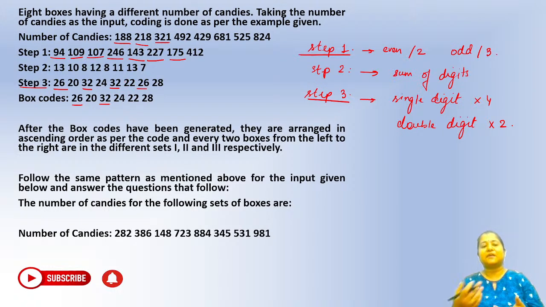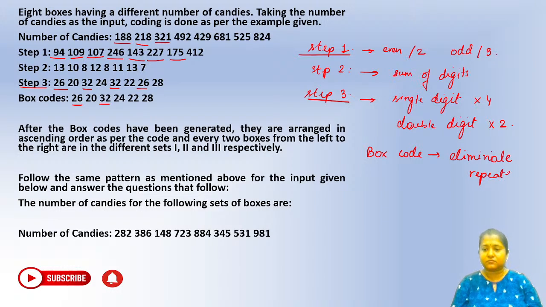So whatever is coming twice has been written only once. Okay, so eliminated the repeating numbers. That is your box code. Okay, so box code is eliminate repetitions. I hope this is clear, everybody.